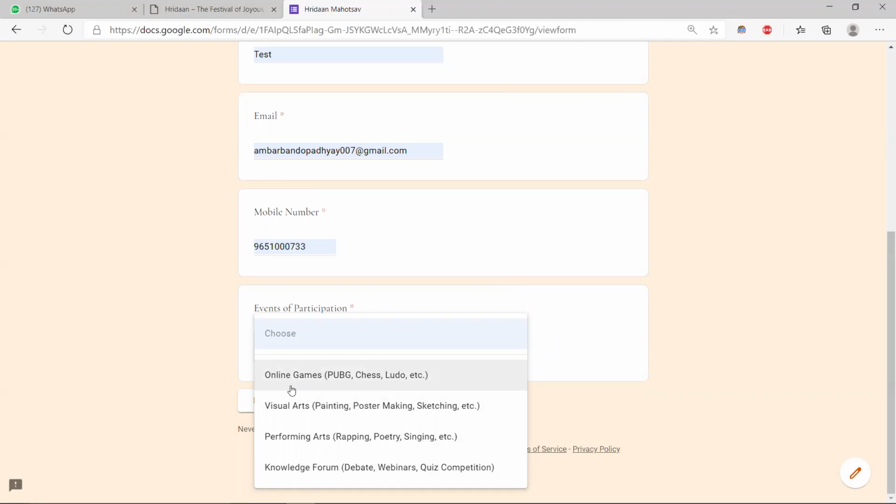In the online games section we have games like PUBG, Call of Duty, chess, Ludo, etc. Besides that, in the visual arts section we have painting, poster making and sketching competitions. In performing arts, rapping, poetry and singing competitions are there. In the knowledge forum we have debates, webinars and quiz competitions taking place.